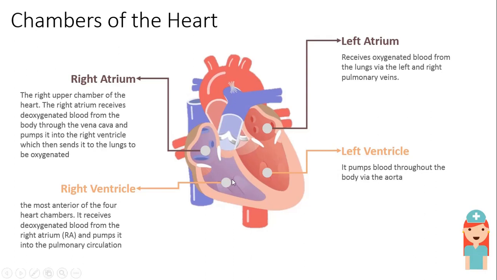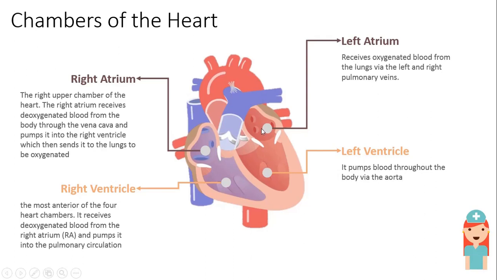Now talking about the right ventricle. The right ventricle, the most anterior of the four chambers, receives deoxygenated blood from the right atrium and pumps it into the pulmonary circulation. So the blood is transferred via the pulmonary artery to the lungs, where it gets purified and comes back. Now let's move on to the left atrium.